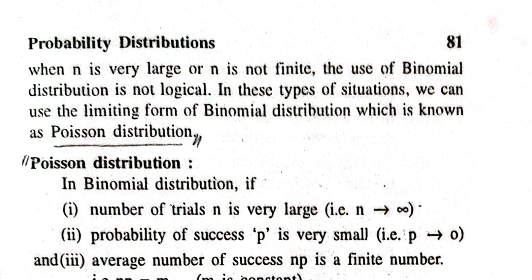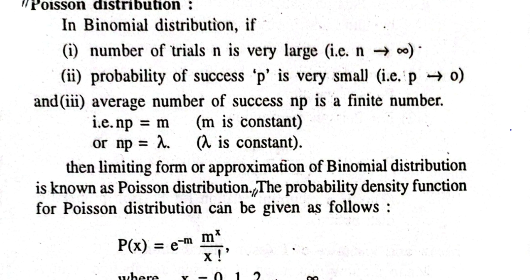In binomial distribution, if n, the number of trials, is very large or infinite, the use of binomial distribution is not logical. So in this type of case, we can use Poisson distribution as a limiting form of binomial distribution. If n tends to infinity and the probability of success p is very small, then binomial distribution becomes Poisson distribution.